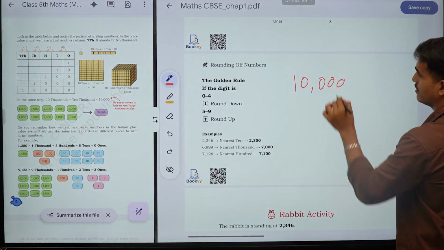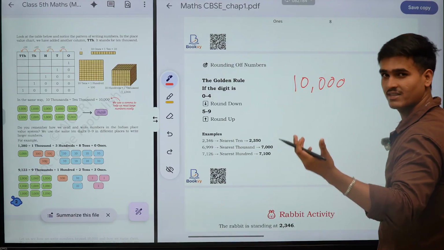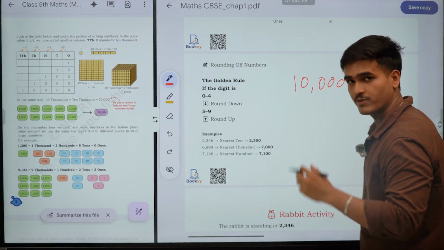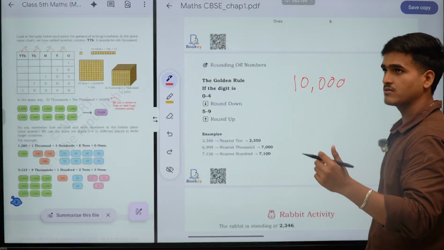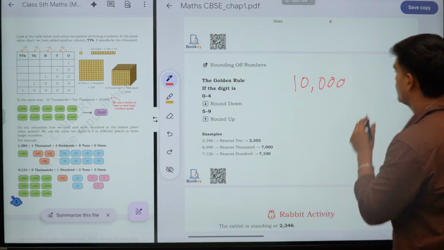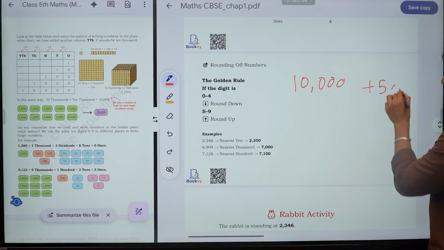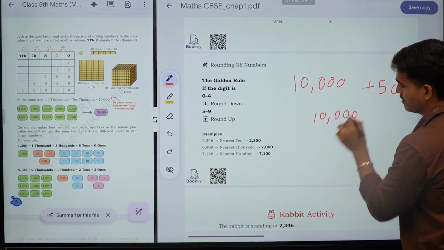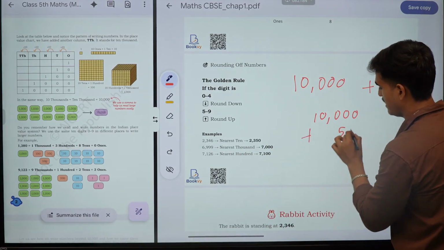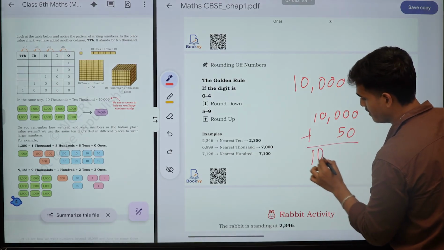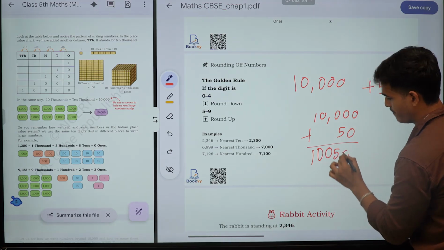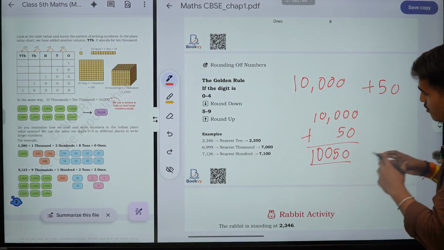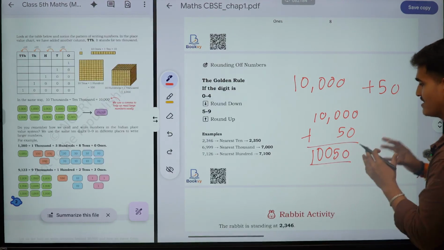Okay? Why do we write this comma? To read the number properly. Suppose your father gives you 10,000 rupees. Then you ask your mother to give you some money. Your mother gives you 50 rupees. So now you add 10,000 plus 50. It will become 10,050. So sir, how would I read this number, or how would I know what this actually stands for?